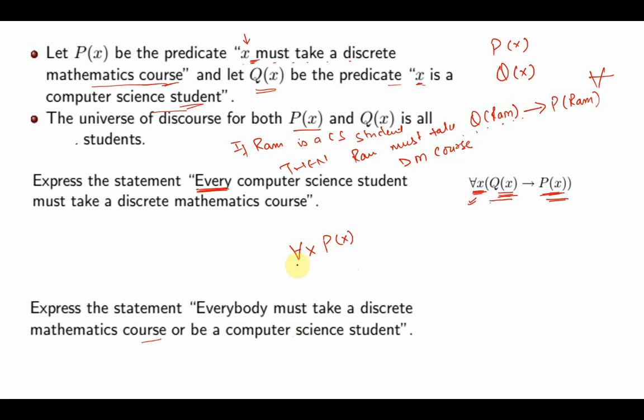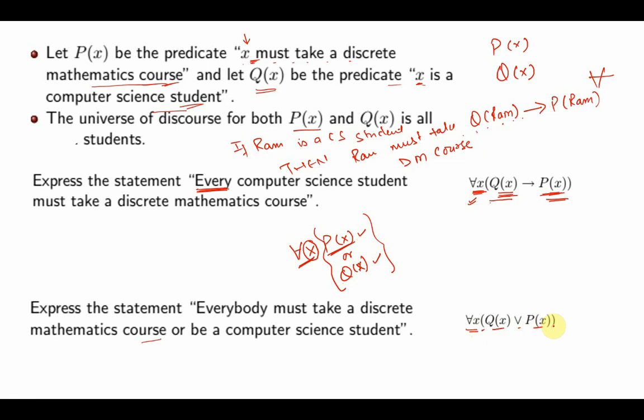It says everybody must take a discrete mathematics course, or be a computer science student. For all the values of X, either this should be true or this should be true, right? So I'll write it as, for all X, Q of X or P of X.